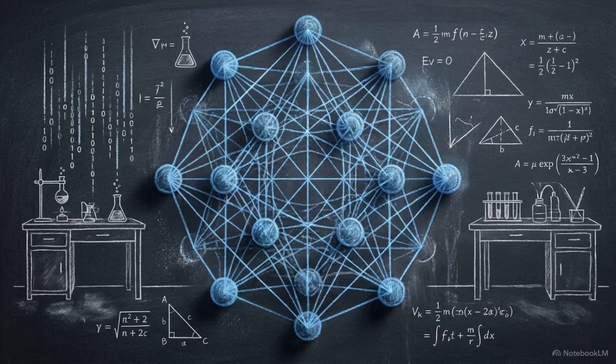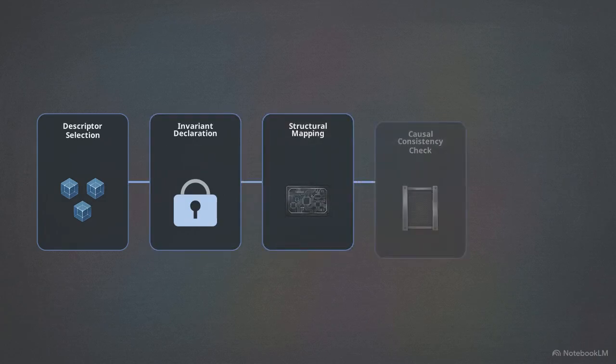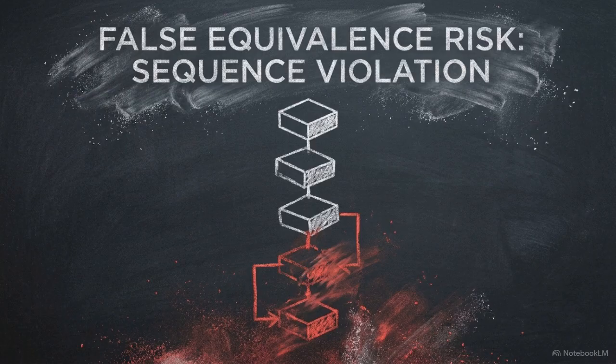To validate that equivalence, UHS mandates a constraint-preserving translation pipeline, as defined in section TU IX 04. This flow diagram outlines the 5 ordered stages: descriptor selection, invariant declaration, structural mapping, causal consistency check, and finally, claim strength assignment. The strict sequential order is mandatory. Skipping steps or rearranging the sequence drastically increases the risk of generating a false equivalence.